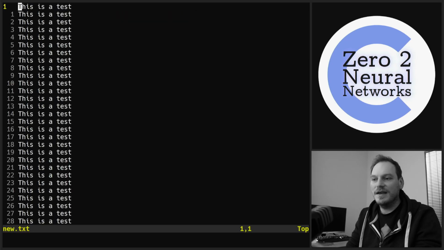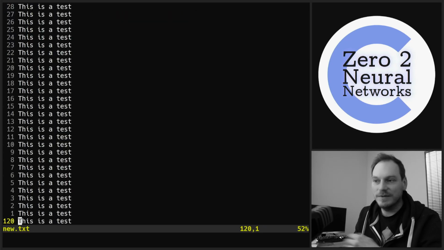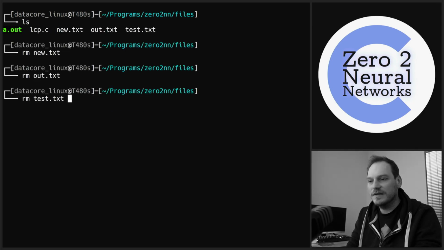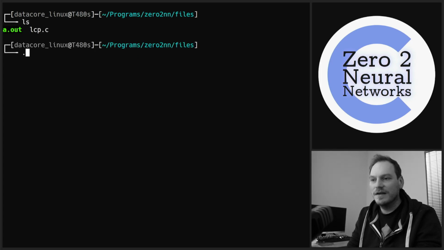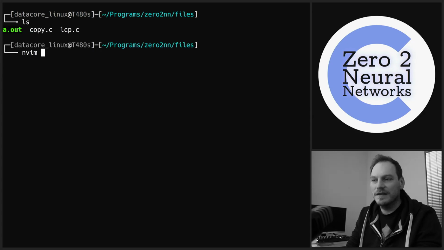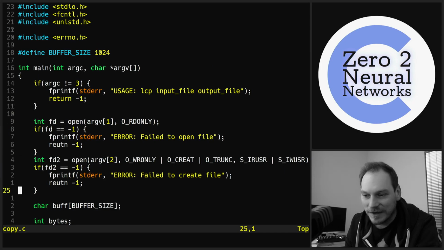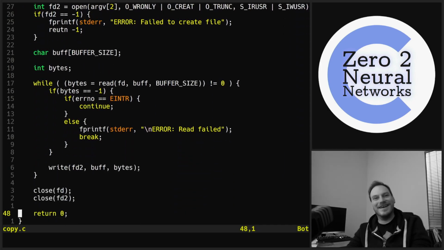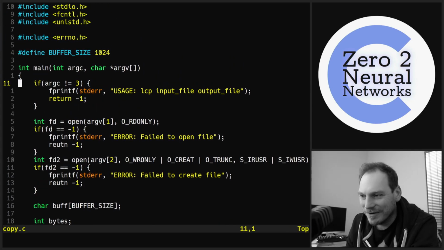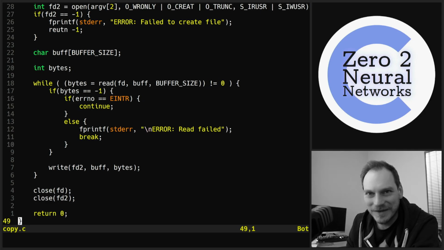New.text. And the program works like so. It will print out... I don't really like that the example we've got is just the same thing repeated over and over again. Let's copy the source code. Copy.c. Oh, lpc copy.c. Didn't know how to use my own program. We've now made a copy of the program we've just written. Very clever, eh? That's what it's all about. So we've made a program that copies, and then we've copied the program. Some kind of strange Inception style paradox.